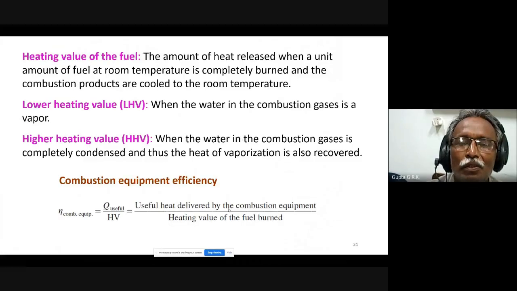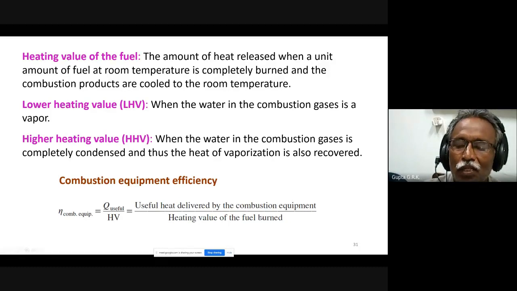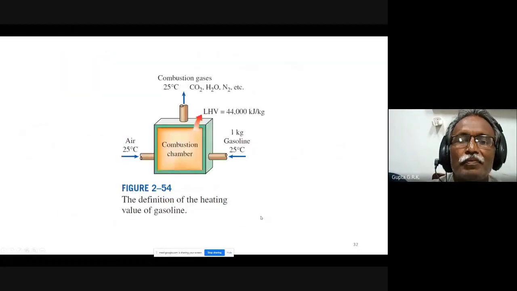So heating value, I was talking about, is the calorific value. Combustion efficiency: the input is the heating value of the fuel, and the output is how much heat I am getting. Suppose I have a boiler and I am burning a fuel having some calorific value. I expect this much heat, but I may get only less than that. So that is combustion efficiency.